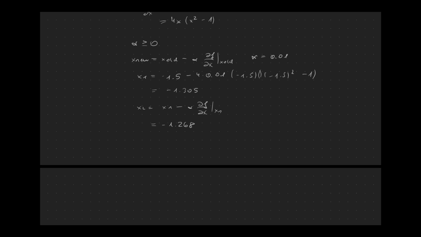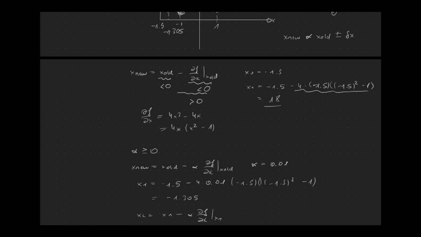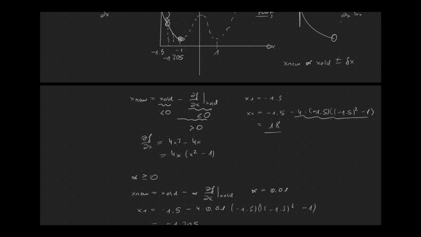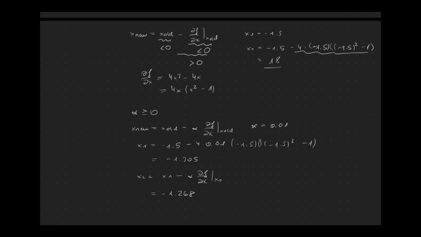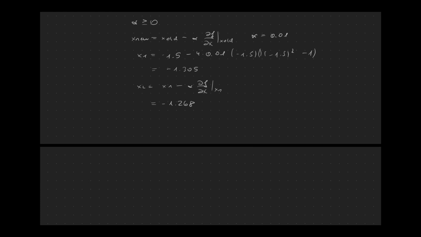So that's already much better. So we are again moving into the right direction, but still not at the minimum. But that's no problem. Now you can do this, calculate x3, x4, x5, x6, and so on. And what you will see is we will get closer and closer to our minima.